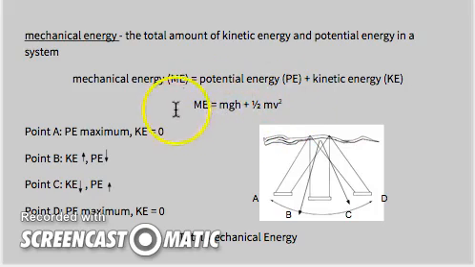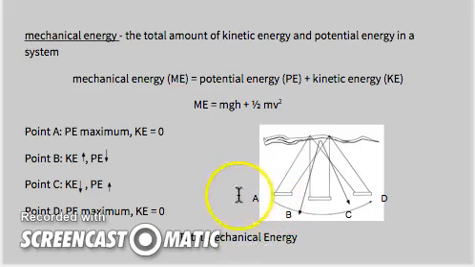Here's the formula we looked at. Mechanical energy, ME, equals potential energy, which has a formula of mgh, plus kinetic energy, whose formula is 1/2 times the mass times the velocity squared, or 1/2 mv squared. If we look at this swing going back and forth, total mechanical energy remains the same. It doesn't change. But what is changing? Well, we've got our kinetic energy changing and our potential energy changing.